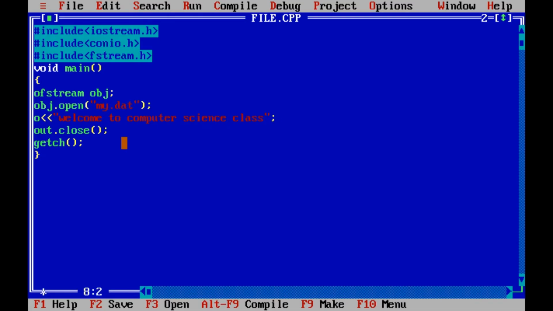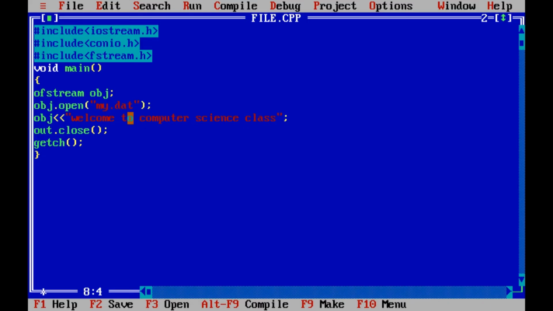Earlier, to write on the output screen we used the cout object. Now we are using the object we have created, obj. When we use the object of the class with this insertion operator, whatever is written inside the double quotation marks will be written inside this file.